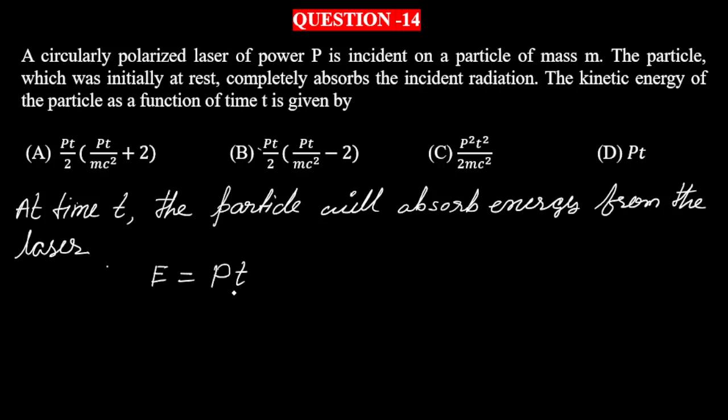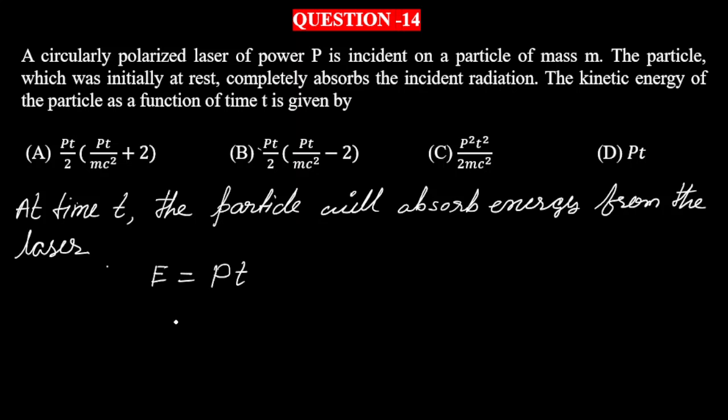On the other hand, when T is large, the absorbed energy will be large, so the particle's kinetic energy, or you can say velocity, will be very high.